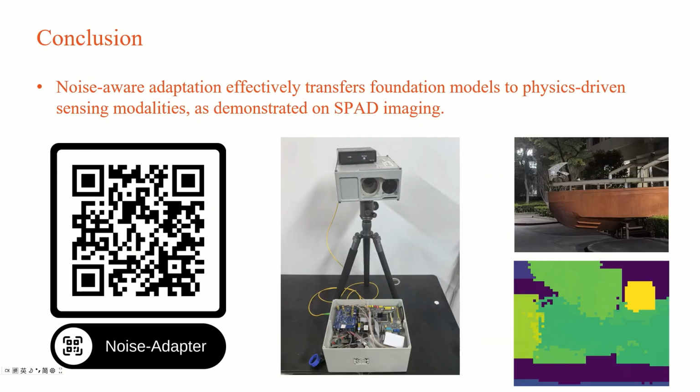In summary, noise-aware adaptation enables effective transfer of foundation models to new sensor modalities, particularly for physics-driven sensing modalities, such as single-photon LiDAR. By explicitly conditioning feature modulations on acquisition statistics, pre-trained representations become more robust to imaging variations in data-limited settings.